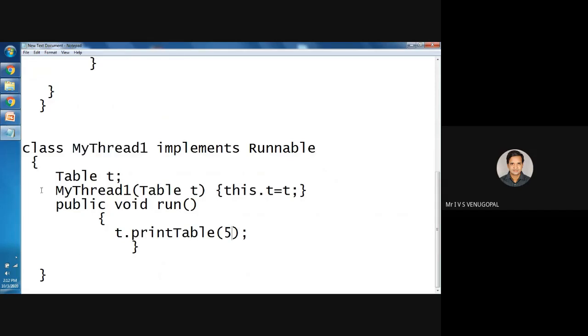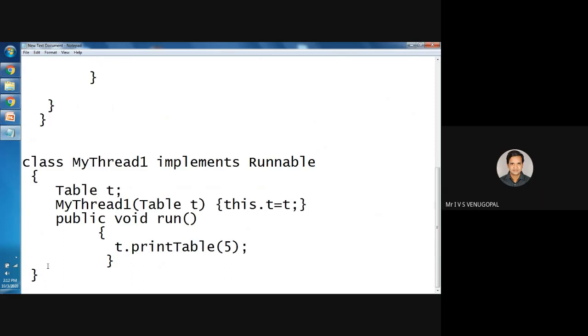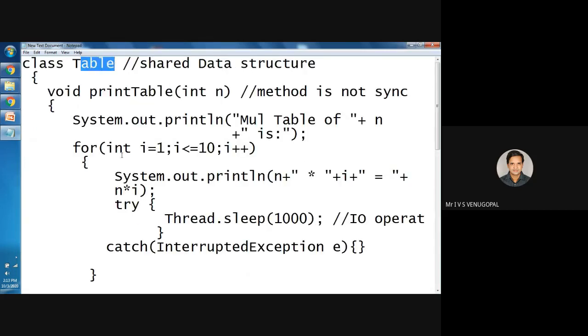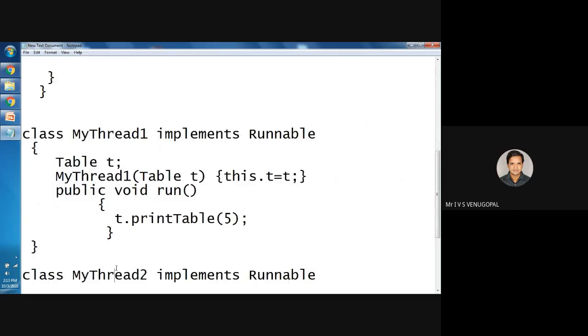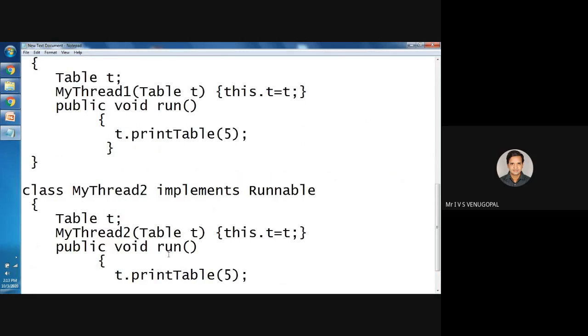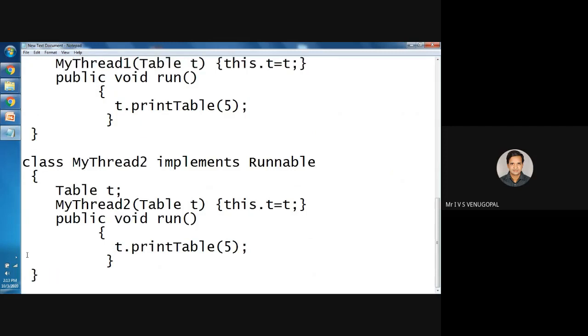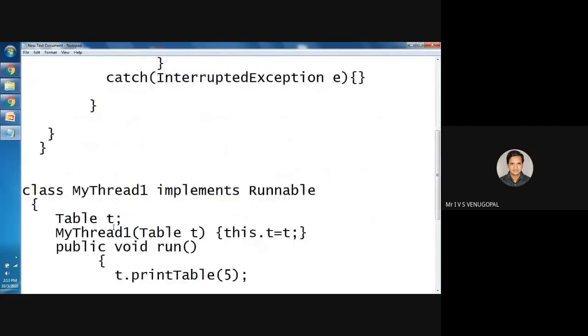Similarly, I will create another thread. MyThread2 implements Runnable. Again, this MyThread2, that is another thread, also needs to have access to the same resource. The same data structure, in this case table, is accessed by more than one thread. So now I have created another thread that accesses the same data structure table. Like that, you can create any number of threads.